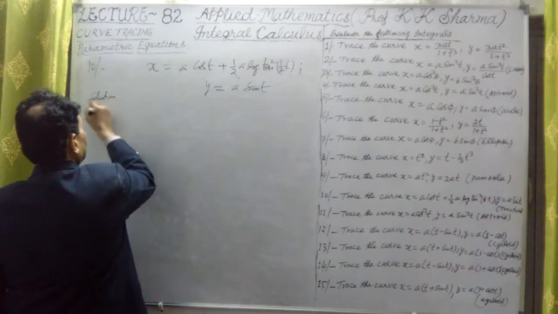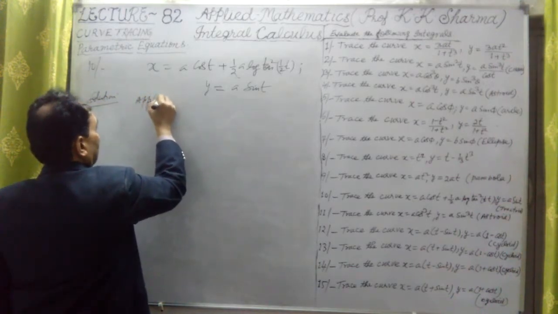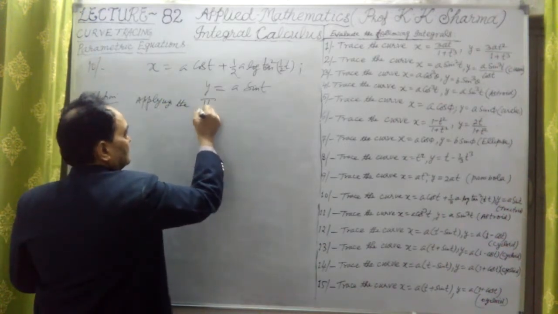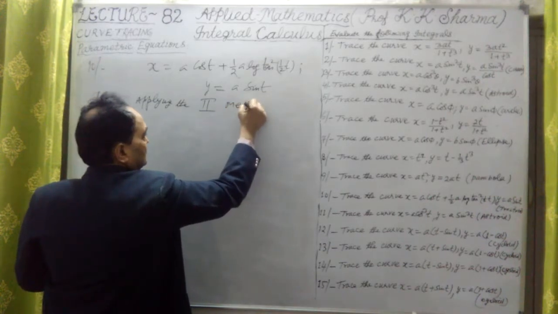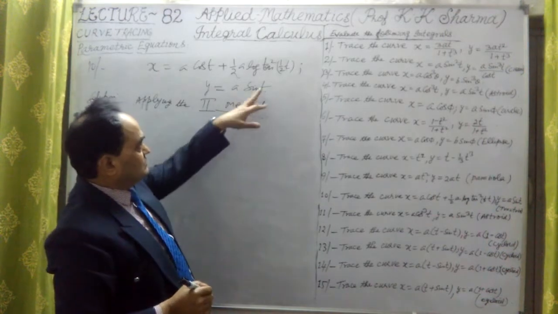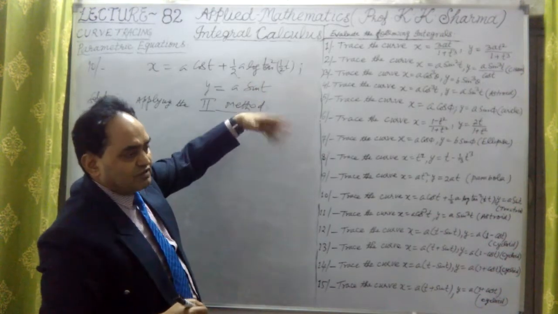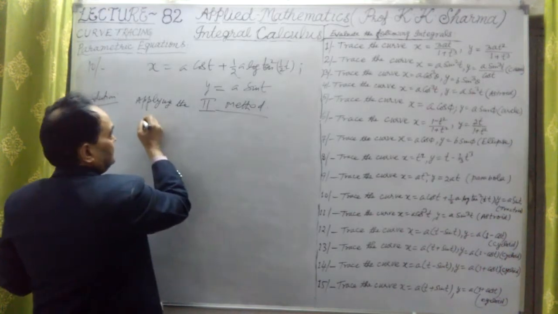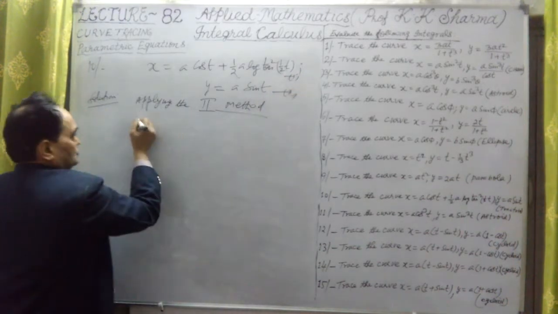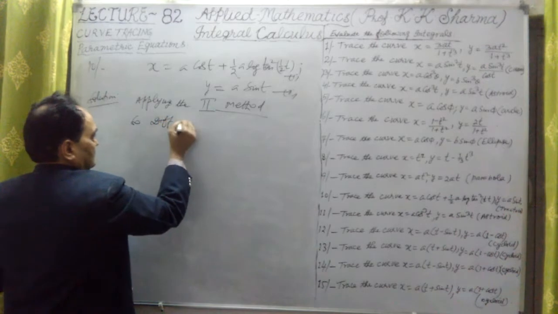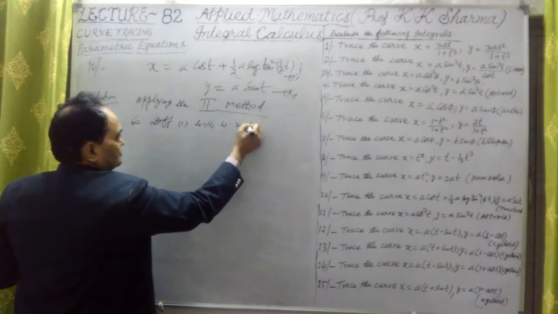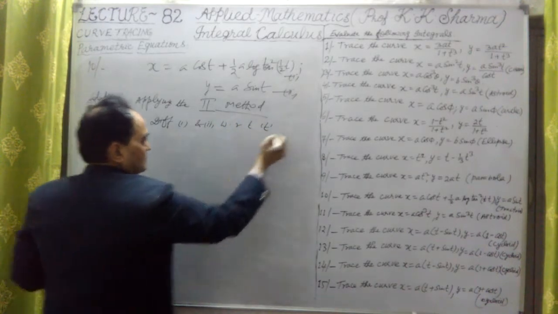Solution. Applying the second method. What is the second method? Finding the derivative, differentiating both with respect to the parameter, and then finding dy by dx. So differentiating the first and second equations with respect to the parameter t, we get